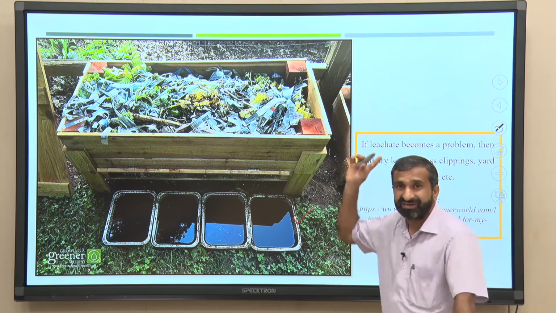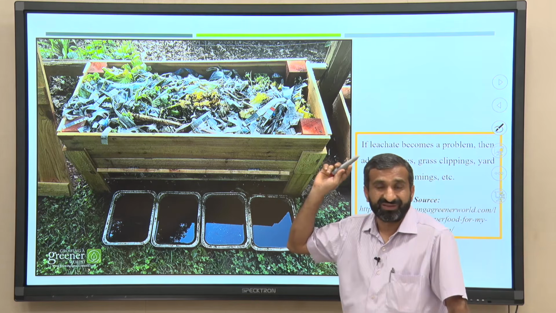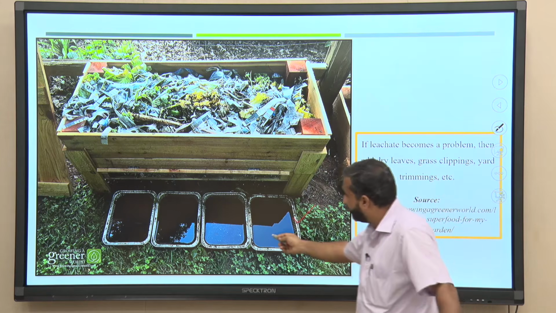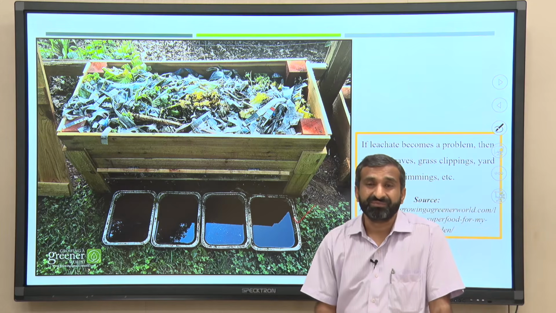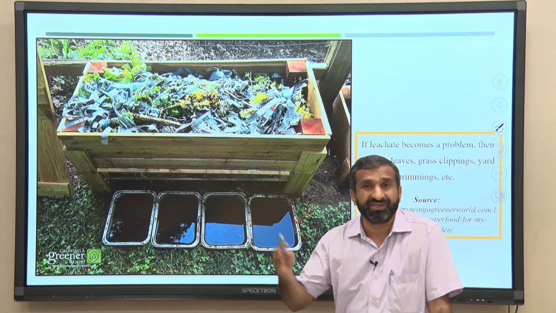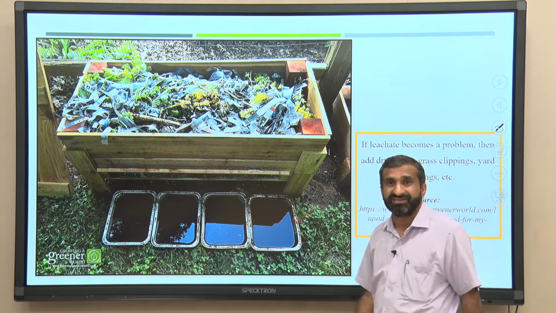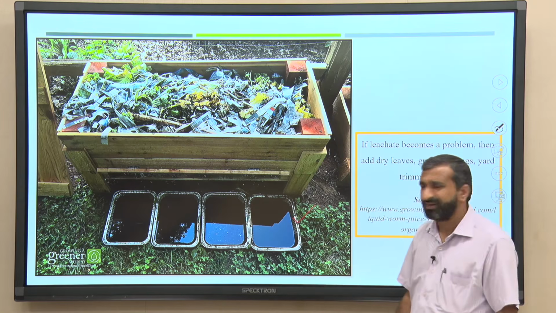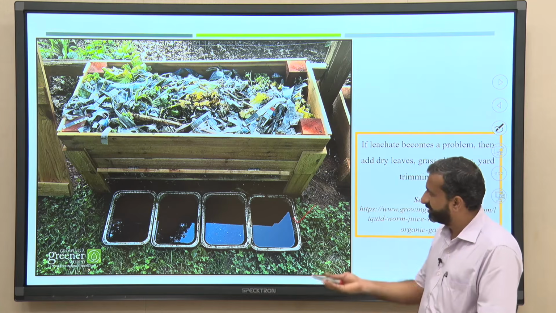This leachate is not like the leachate we get in landfill or disposal areas, which is highly polluted. It contains a lot of nutrients, such as nitrogen, phosphorus, sodium, potassium and calcium, which can come out into this leachate. Other than leachate, we can say it is excess water.